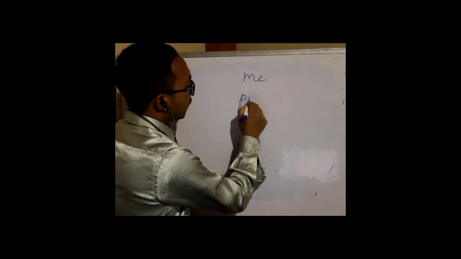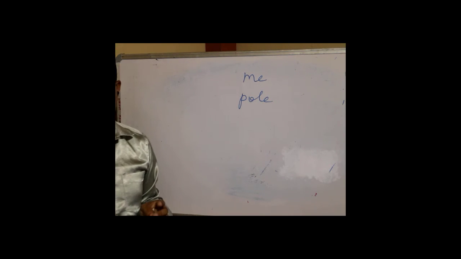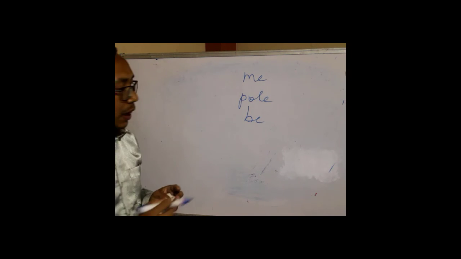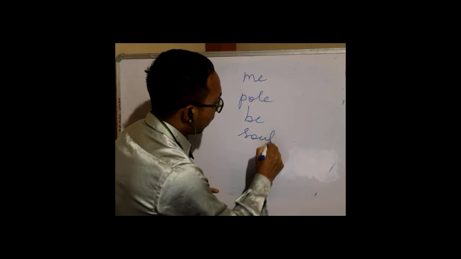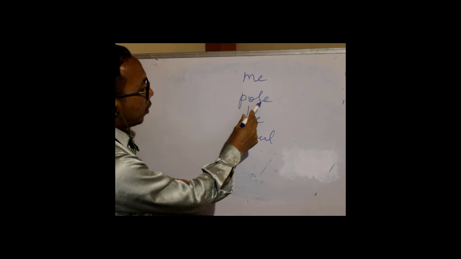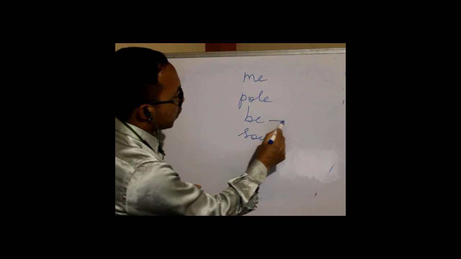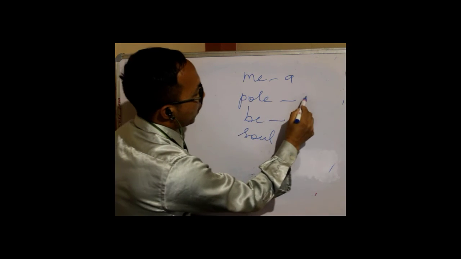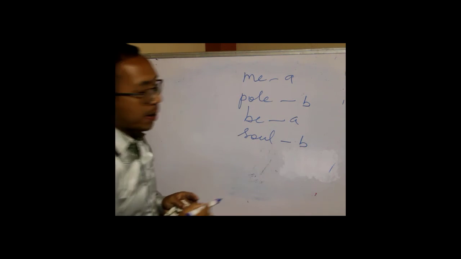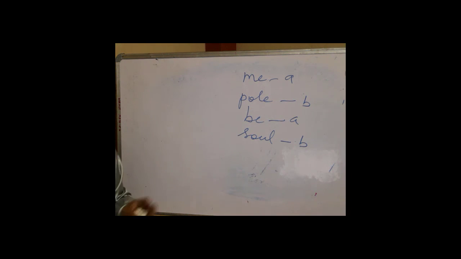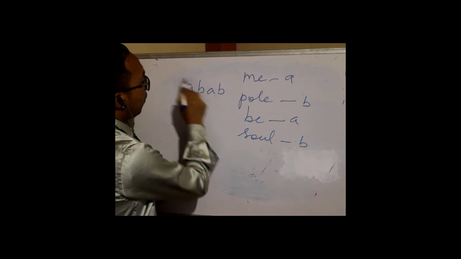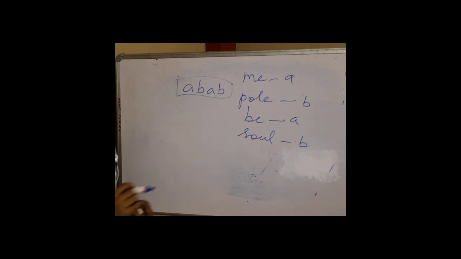The ending word of the second line is Paul. The ending word of the third line is B. And the ending word of the last line is soul. So we can see here, me does not rhyme with Paul, but it rhymes with B, so we say that it is A. Paul and soul are B, B. So the rhyme scheme of this poem Invictus is A, B, A, B. This is the rhyme scheme. I hope you're clear.